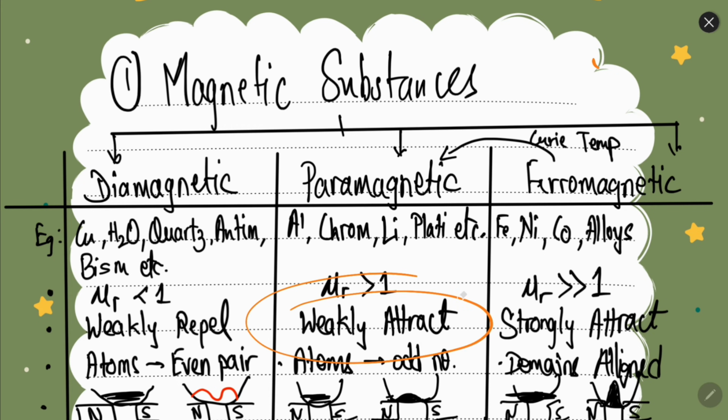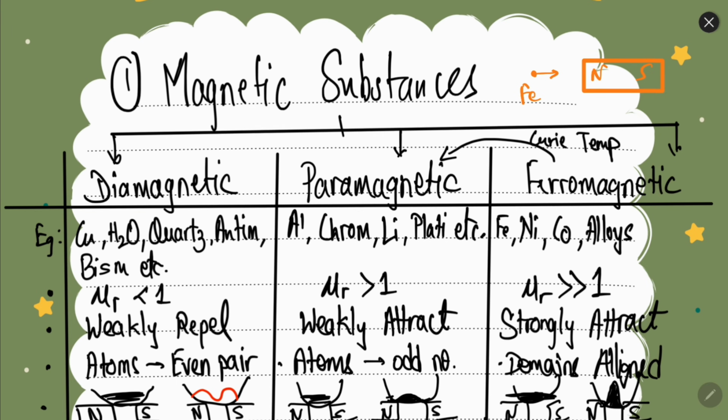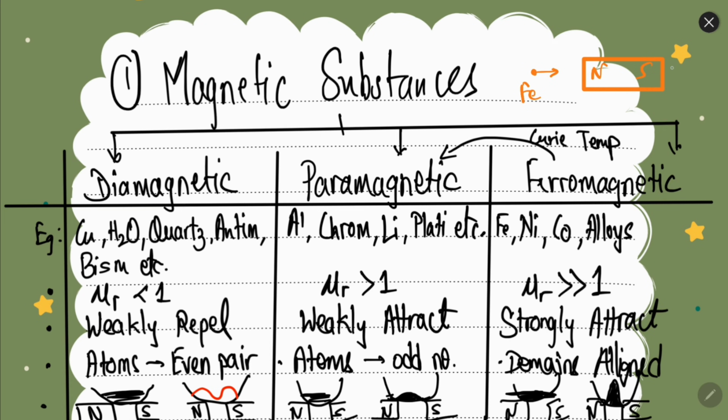If you have a paramagnetic material, they will be weakly attracted. So let's say again we have a north and a south pole. If you have aluminum here, it will be very weakly attracted towards the magnet. And what about the ferromagnet? This is quite common, you must have seen iron. If you have a magnet and an iron piece, it gets strongly attracted towards the magnet. It does not matter, by the way, whether it is north pole or south pole, because the alignment will be such that it will always get attracted.